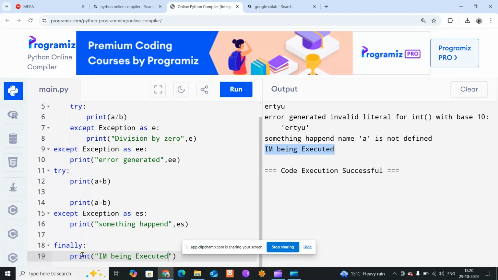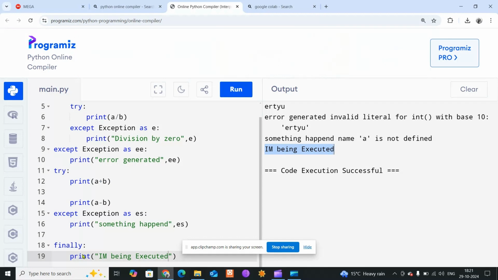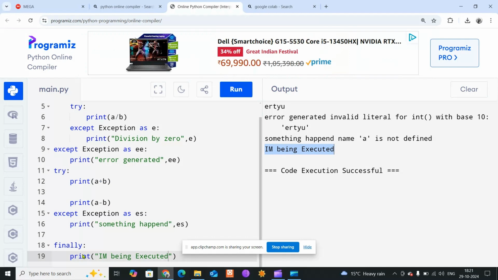So it's a best practice that whenever you open any file, you have to close that file. So take an example, you opened one file in a read mode, right? That means you can only read that file, you can't write on that file, right? And if you try to write on that file, that means it's an error because you can't write on a file that you are opening in a read mode. There the error will be generated, right?